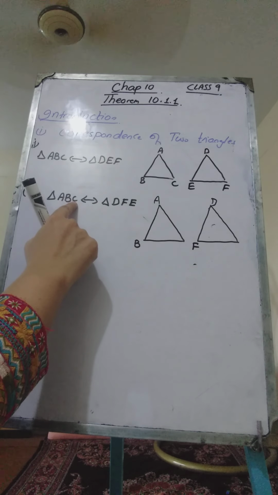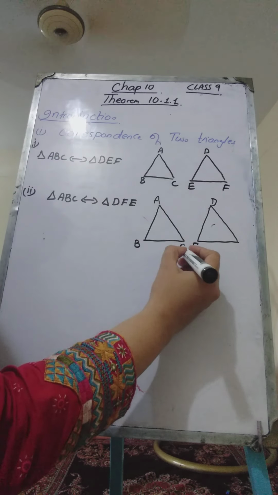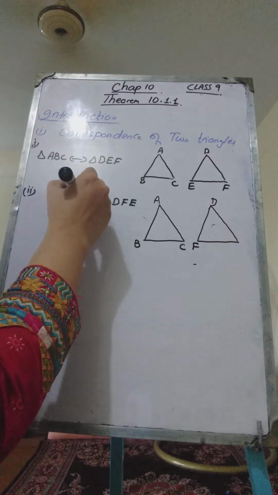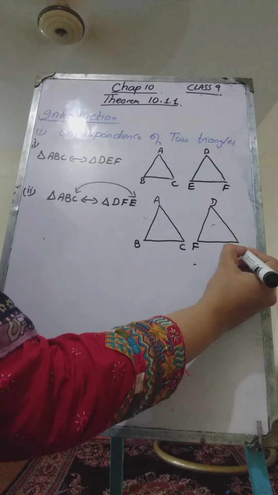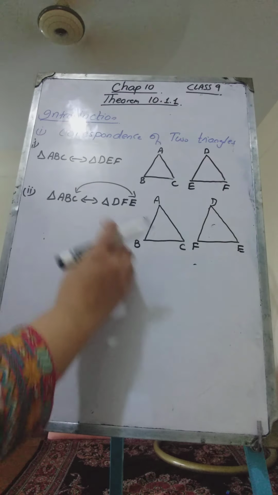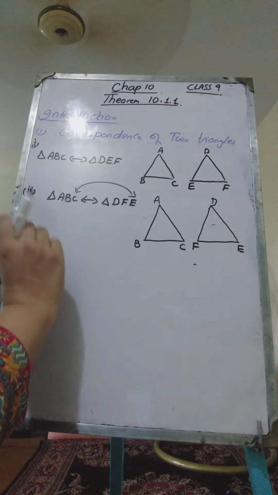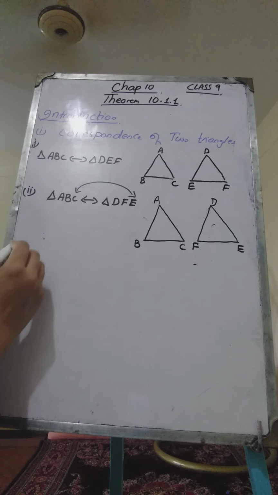It means we have taken C and E as corresponding. So if C is written here, and we have taken E corresponding to C, they have the same position, then we have to write E here. This is the way these vertices are going to match each other in this correspondence. So this is the second correspondence.